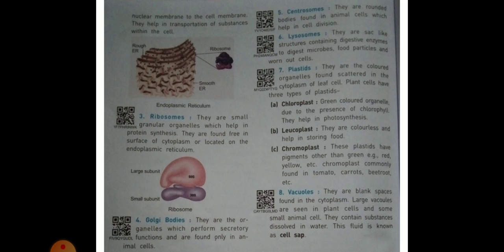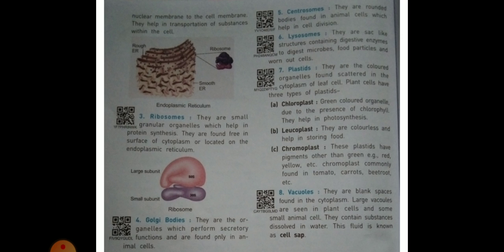And point 7, plastids. They are colored organelles found scattered in the cytoplasm of the leaf cells. Plant cells have three types of plastids. Point A, chloroplast, green colored organelles due to the presence of chlorophyll. They help in photosynthesis. And point B, leucoplast. They are colorless and help in storing food. And point C, chromoplast.